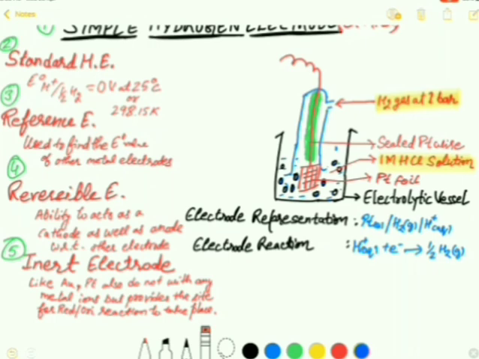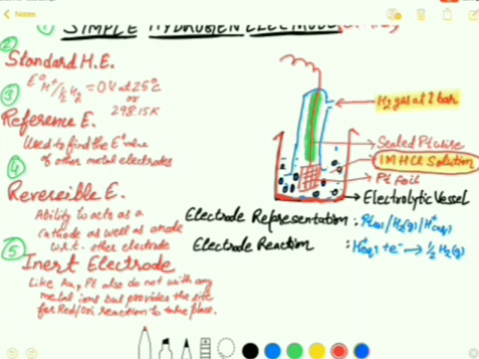So the construction of this simple hydrogen electrode is very simple. You can see here, it is an electrolytic vessel which contains 1 molar HCl solution as an electrolyte, a platinum metal which is sealed in a glass tube, right?